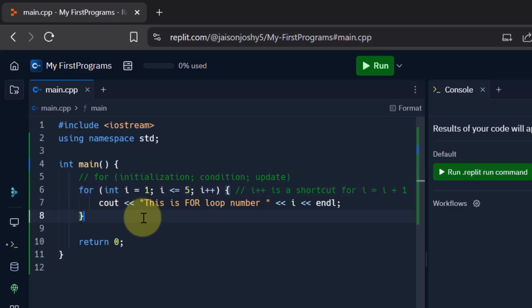And now this i is known as the iterator, or this is the variable that we are going to use to loop over something. So that is why we can call it an iterator. So we have i equal to 1. Now this is the condition that it is going to check: i less than or equal to 5. It is going to check if i is less than or equal to 5.